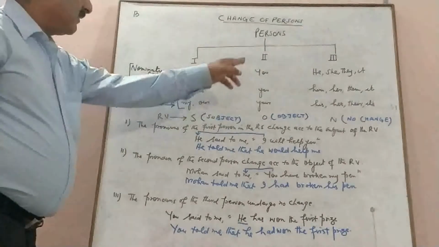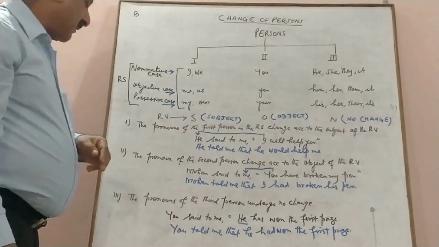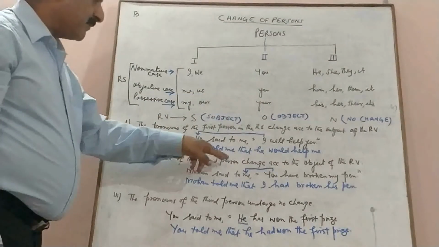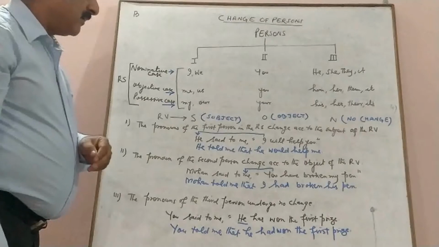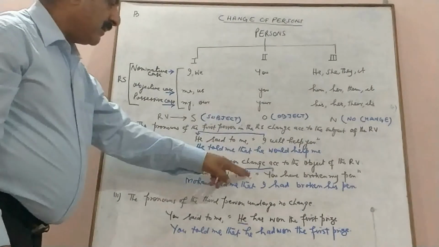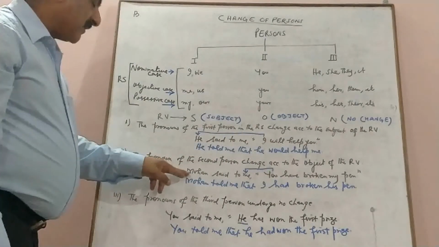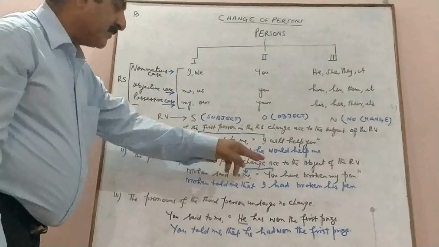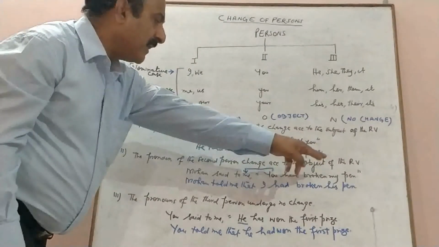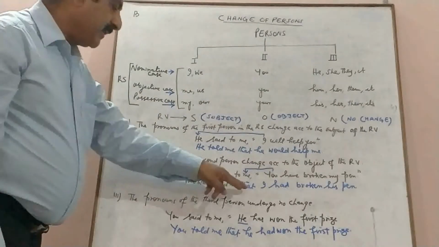The second person of the reported speech changes according to the object of the reporting verb. The pronoun of the second person changes according to the object of the reporting verb. Mohan said to me, you have broken my pen. Now Mohan is the subject, me is the object, and you have broken my pen is the reported speech. Mohan told me that